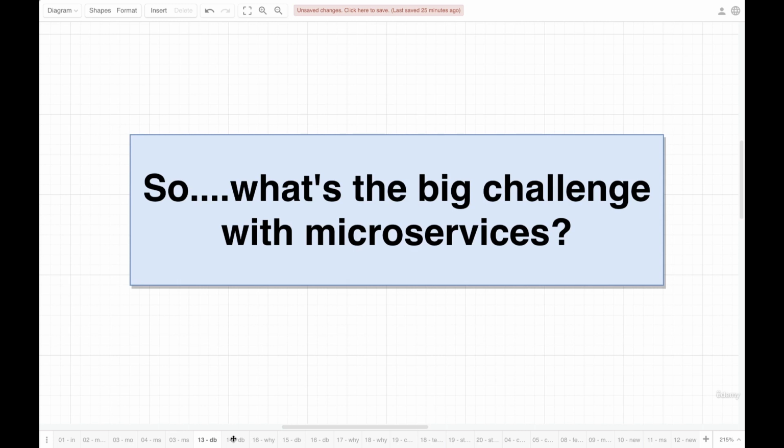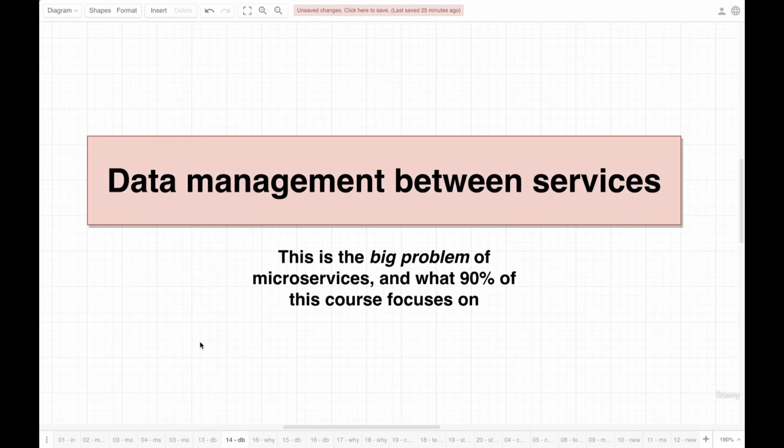Data management between services. When I say data management, I'm talking about how we store data inside of a service and how we communicate that data between services. Let me take a pause right here and just tell you flat out, this is a very challenging problem. It is a huge obstacle to effectively using microservices. The good news is that this problem right here is what we are going to have an unending focus on. And by the end of this course, you're going to have a couple of different strategies for working with this data management problem.